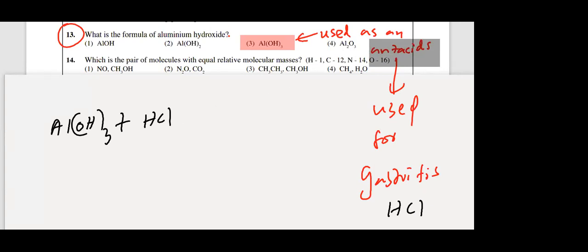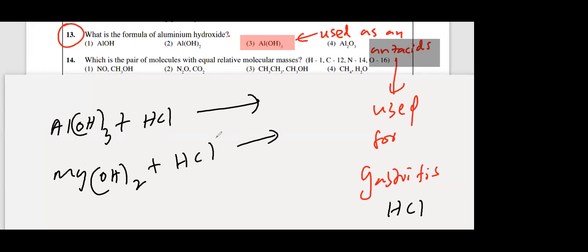What is the other most widely used antacid? Magnesium hydroxide, that is milk of magnesia. You had done the acid base lesson, right? Please copy down this. What are the two antacids in your syllabus? Aluminium hydroxide and magnesium hydroxide. They can react with the acid of the stomach and neutralize the excess acid. Digene and others are different commercial names. You have seen the advertisement, right? Those contain these weak bases.